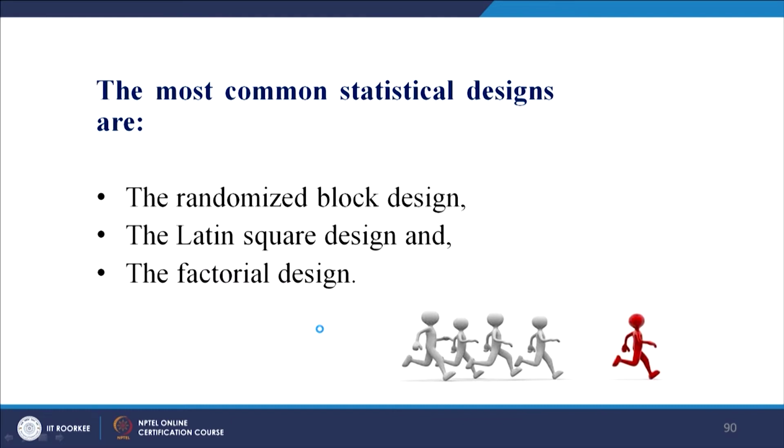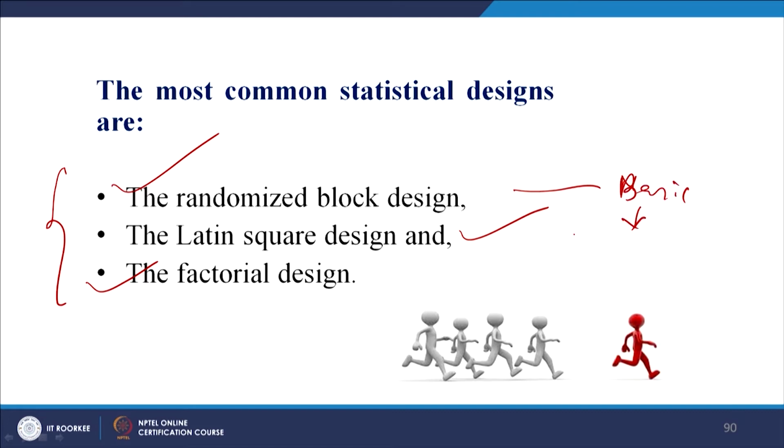So, what are the types of statistical designs? Basically there are 3 types. The first is the randomized block design, the second is the Latin square design and the third is the factorial design. So, you can understand that this is the most basic, then this one is slightly better, the Latin square design, and this is even better, the factorial design is the best.